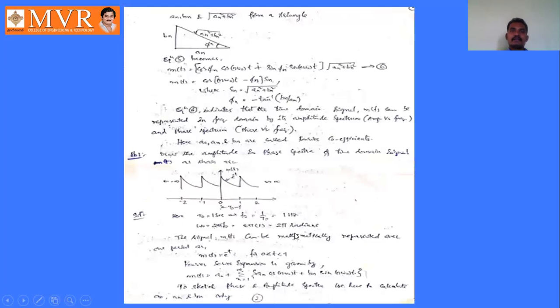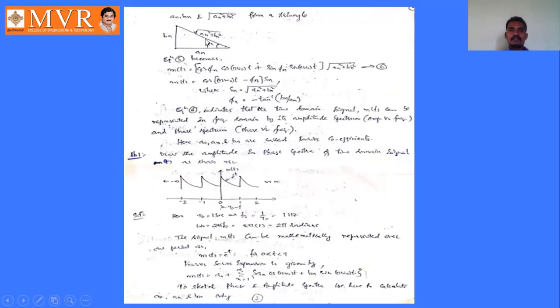Here what we have done is, we consider m of t as an cos n omega naught t plus bn sin n omega naught t. This is the right hand side. We divide and multiply this right hand side by square root of an square plus bn square, so that it becomes equation number 5. After that, an, bn and square root of an square plus bn square form a right angle triangle with angle phi n.